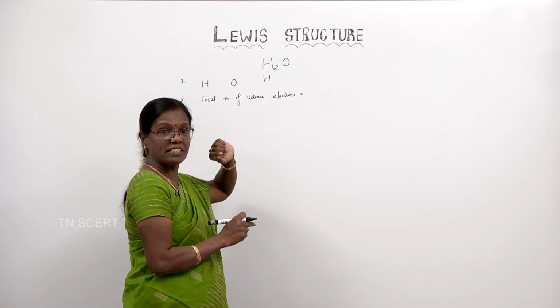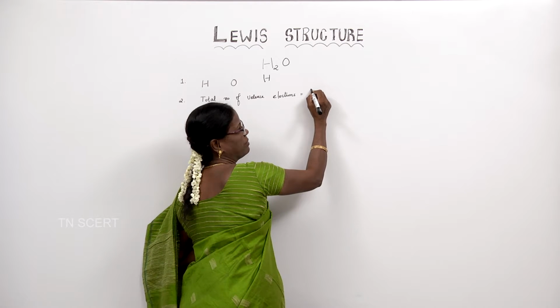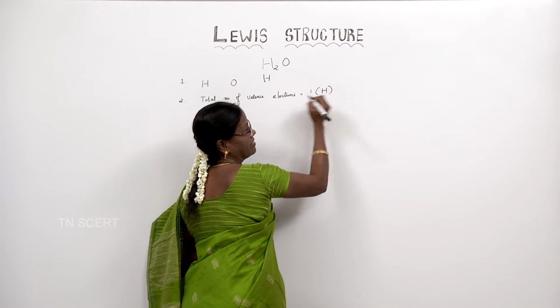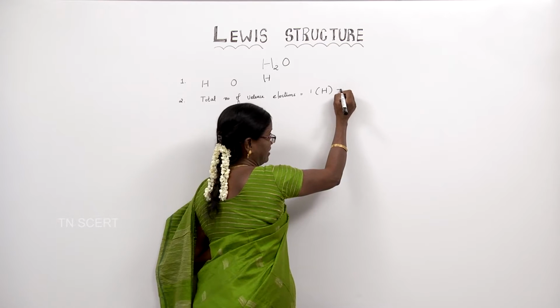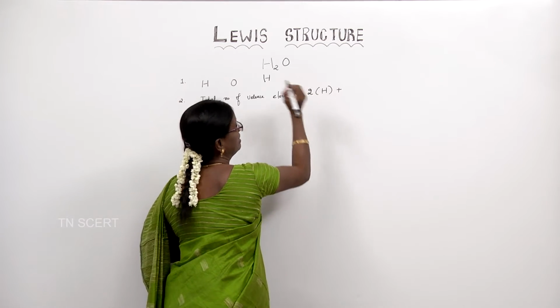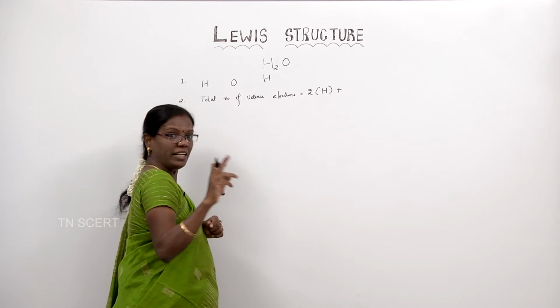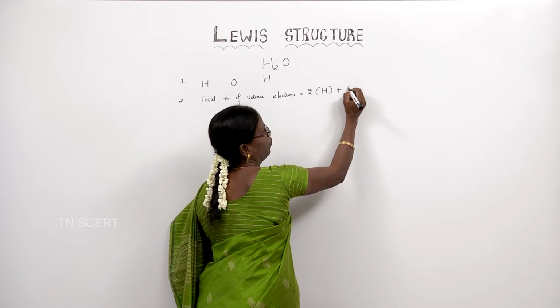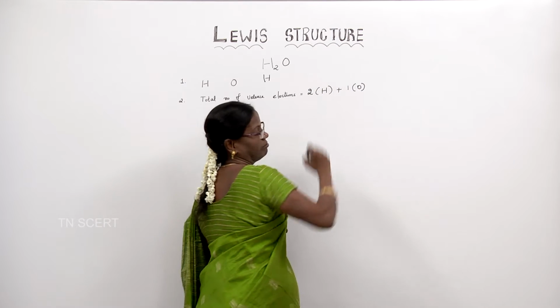How many hydrogen atoms are present here? Two hydrogen, and there is only one oxygen. So, 1 into oxygen, right?